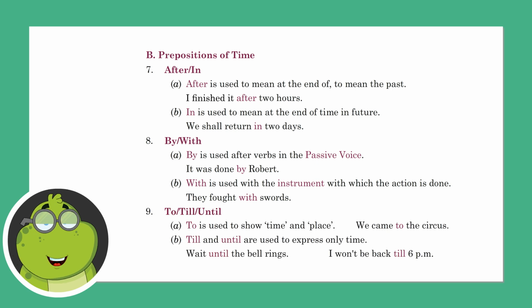To, till, until. To is used to show time and place. We came to the circus. Till and until are used to express only time. Wait until the bell rings. I won't be back till 6 p.m.